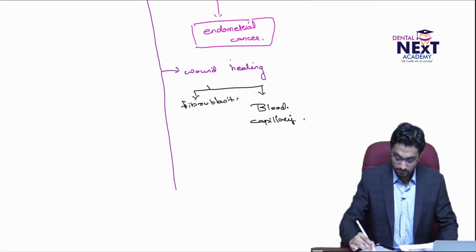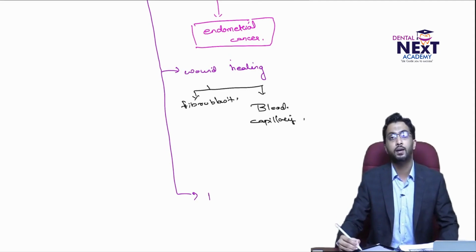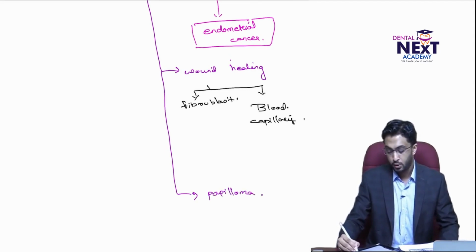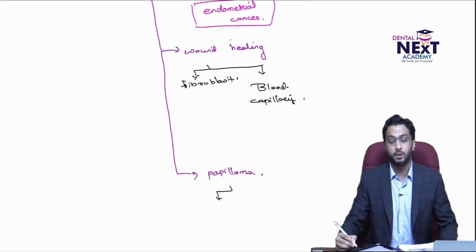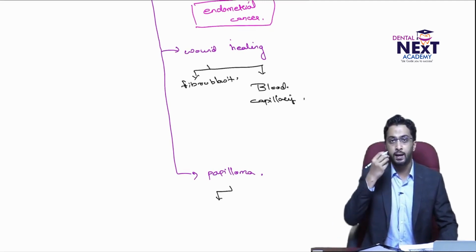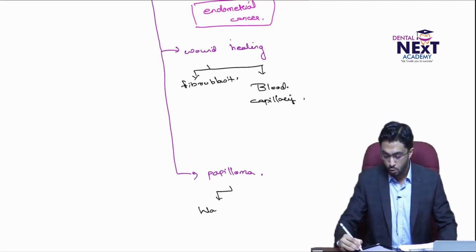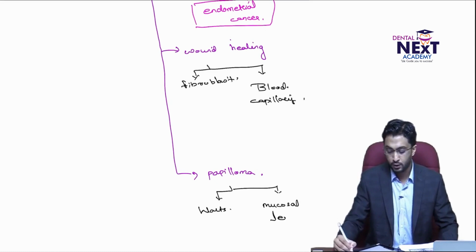Now the final example is in certain viral infections like papilloma. You'll study this in oral pathology, that in papilloma there are mucosal lesions and skin warts, dermatological warts. All these are due to epithelial hyperplasia. Mucosal lesions are also due to this.